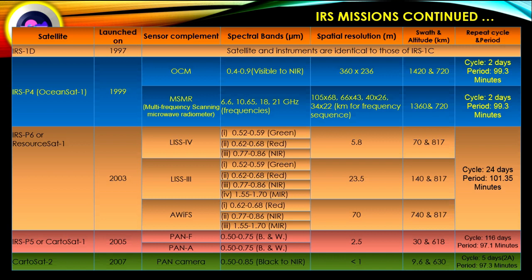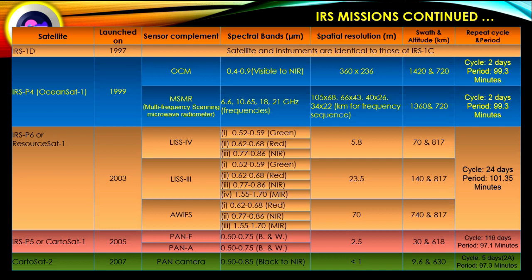In case of Cartosat-2, it is launched in 2007. It has a pan camera which records the spectral band black and white to infrared portion and spatial resolution less than 1 meter. Remember it, spatial resolution is very good, less than 1 meter.